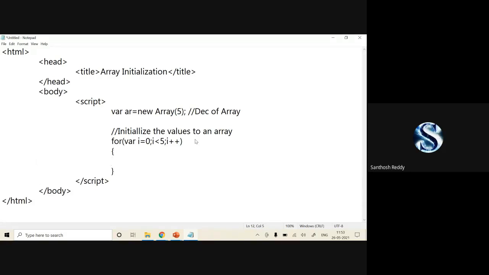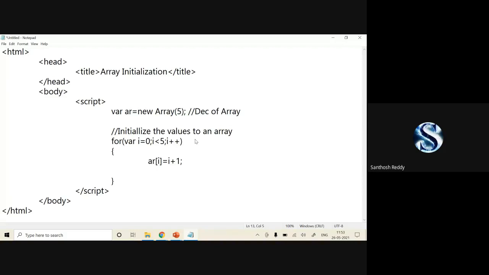Now you can write your code initialization. I'll write it in the sense, ar[i] is equal to i, or I'll write it i plus 1. It is done.